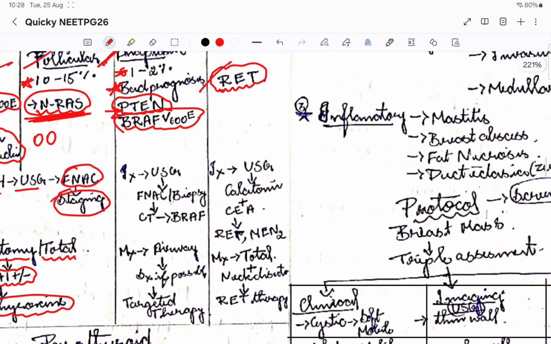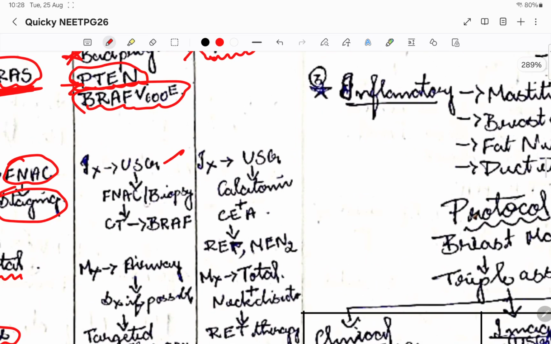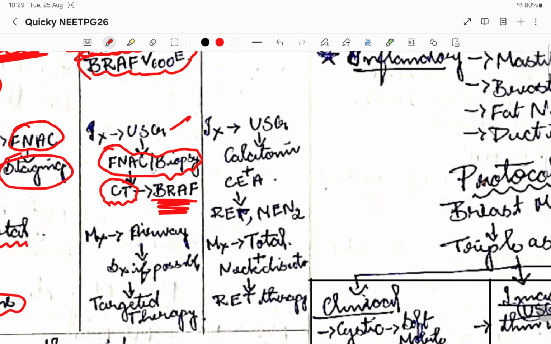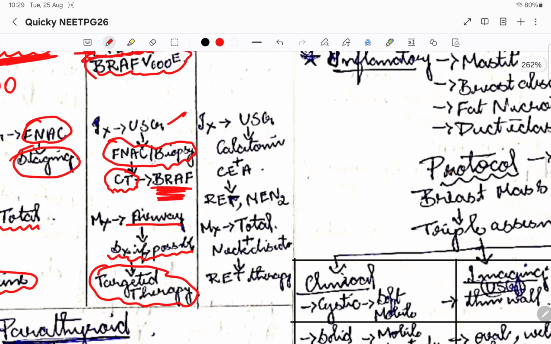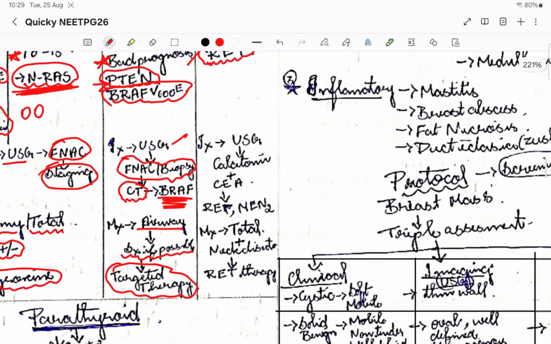Coming to anaplastic, I told you, it is very aggressive. So here also we'll do ultrasound scanning, and then we'll go for FNAC and biopsy, because here we can salvage the tissue because there is too much growth. Then we'll go for CT to see the extent of the growth, because all the neck will be involved. So that is why we'll go for CT, and we'll do the BRAF gene testing. Management will be airway, then surgery if possible, and targeted therapy can be done in anaplastic carcinoma. This is how we'll manage them, because it is very difficult to resect anaplastic carcinoma.